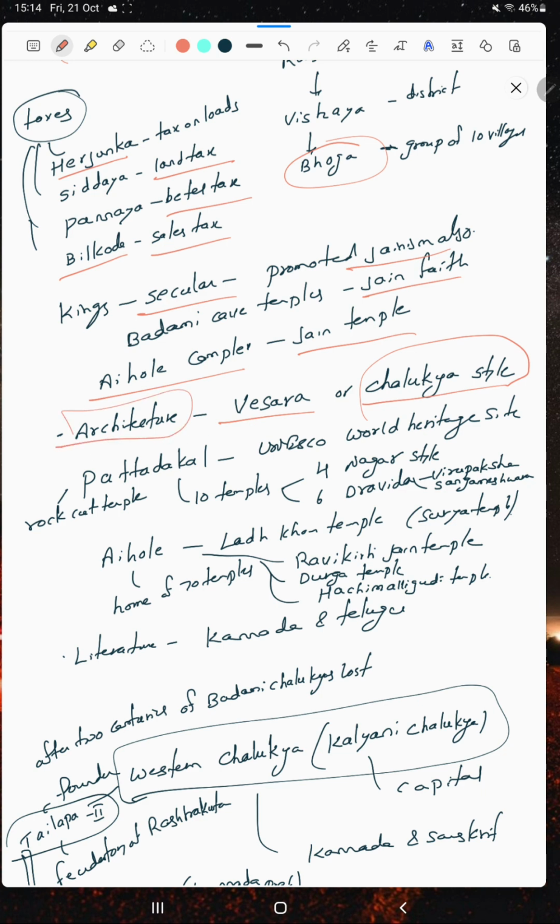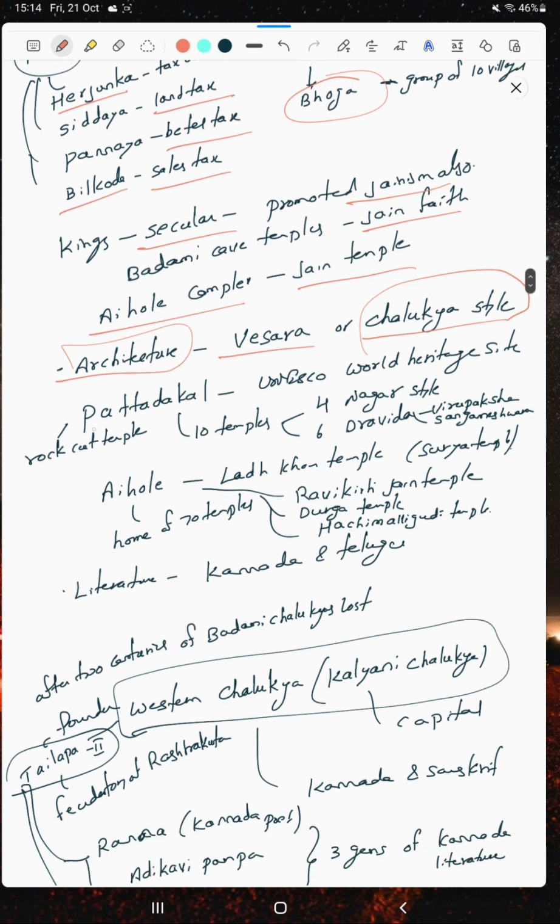Cholas, Pallavas: the Pallavas started Dravidian. After the Pallavas, it's the Cholas. In the Chola period, the Dravidian architecture came. Pattadakal is a UNESCO World Heritage Site also. It is a rock cut temple. Pattadakal has 10 temples, of which 4 were Nagara and 6 were Dravida style. Among the 6 temples are the Virupaksha temple and the Sangameshwara temple.